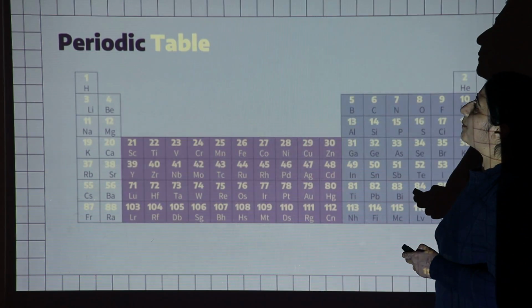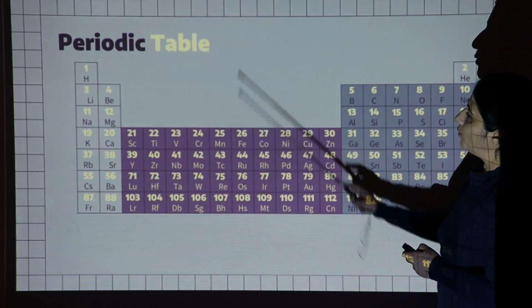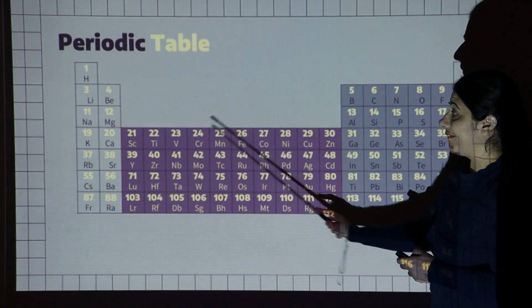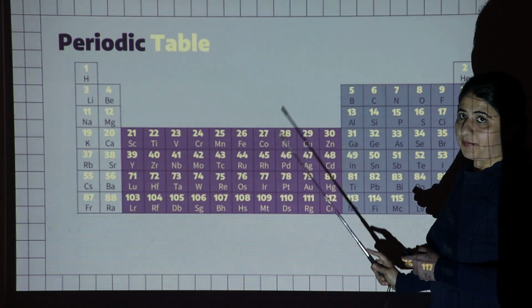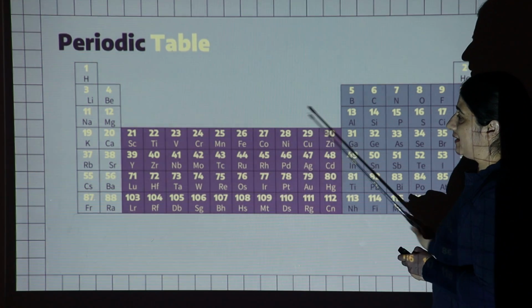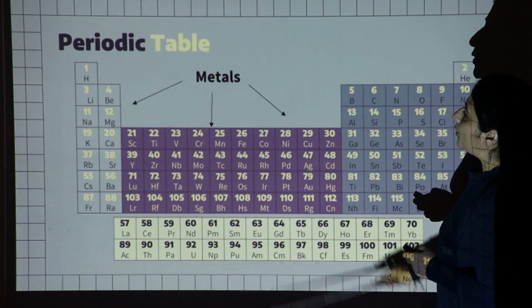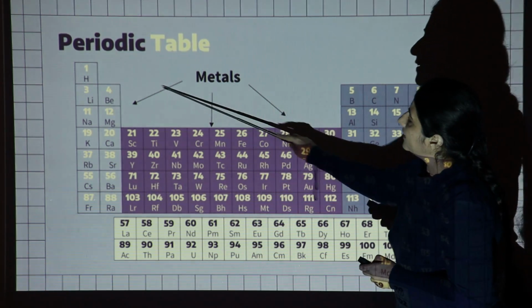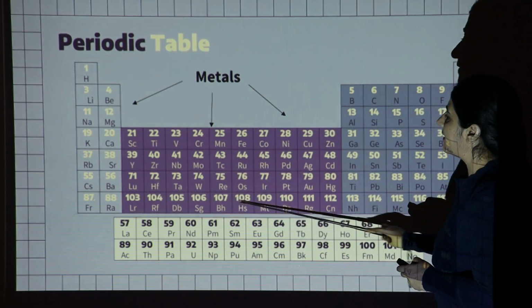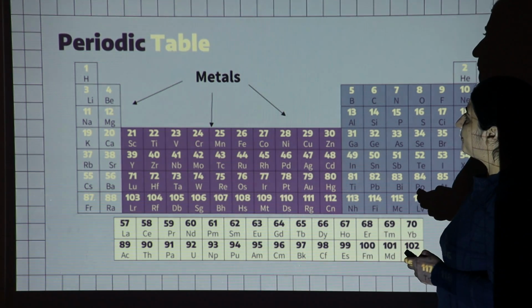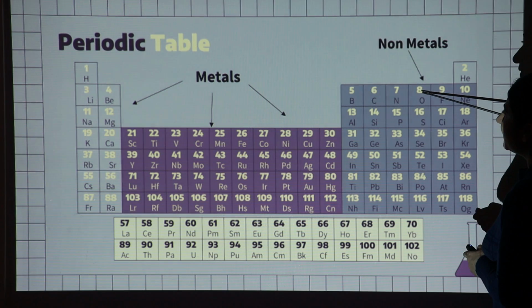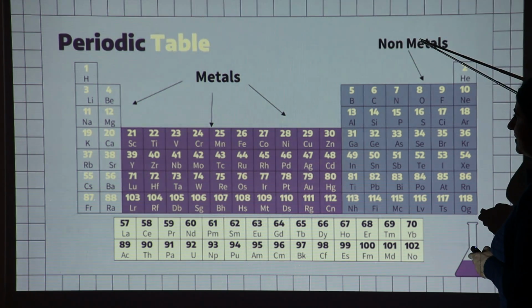Next I will show you the periodic table. So here we have a periodic table in which the different elements are arranged according to their properties in groups and periods. The elements present on the left side of the periodic table are all metals. The elements present on the right side of the periodic table are non-metals.